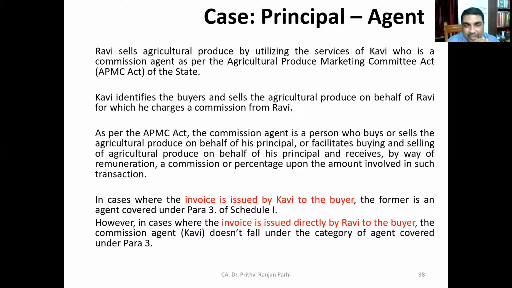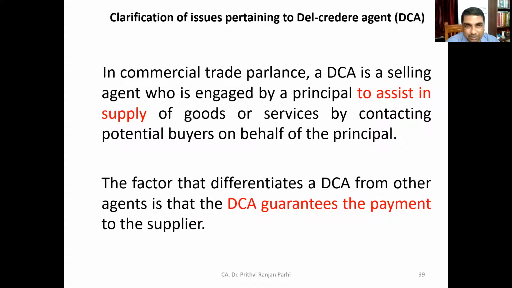But however, where invoices are issued by Ravi directly to the buyer, then the commission agent Kavi doesn't fall under the category of agent covered here, because Kavi is not supplying any goods. Invoices are raised by Ravi directly. Okay, so on the basis of this criteria, that who is raising invoice, we'll be able to conclude who is making supply of goods and who is having title of goods.